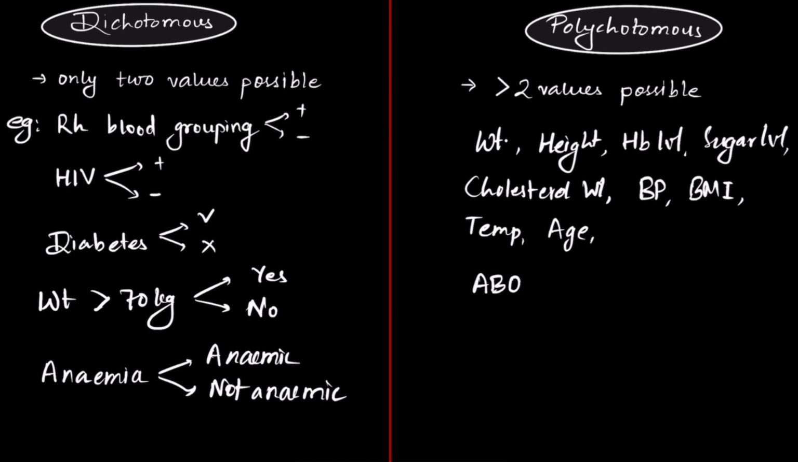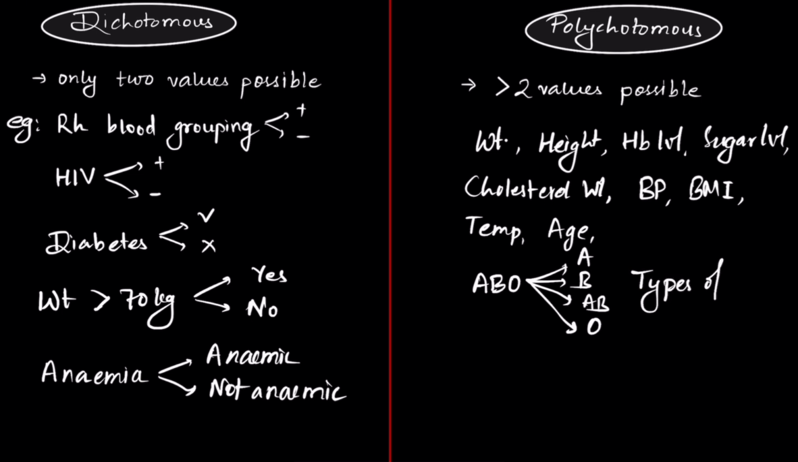ABO system of blood grouping. You can have more than two possible values, A, B, AB, or O. Type of anemia, there are more than two types of anemia. And pulse rate. All these variables have more than two possible values, so they are polychotomous variables.